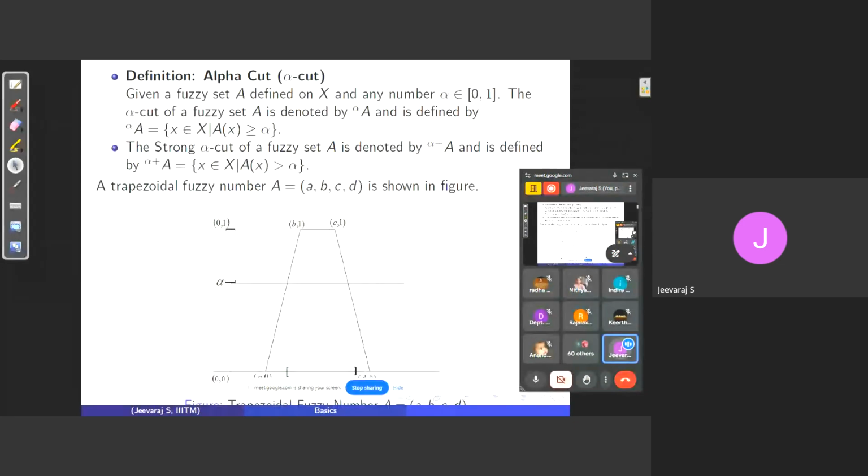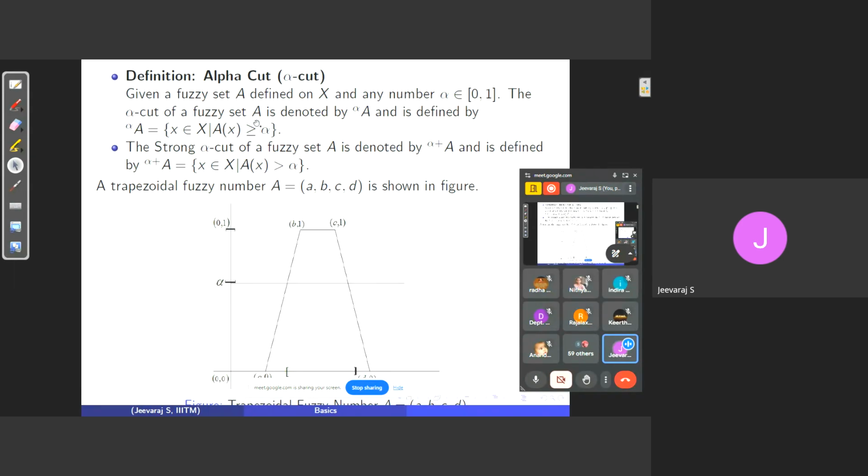So why am I giving such an example? Because you need to understand what fuzzy sets are, right? And how can we understand the essence of fuzzy sets, right? For that only I'm trying. Now we are going to discuss the definition of an alpha cut.